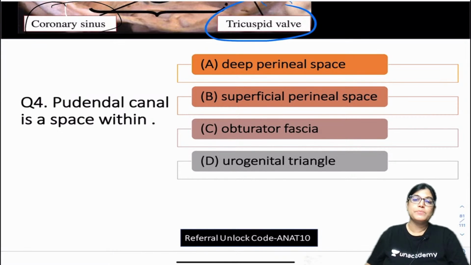Pudendal canal is a space lying in A, deep perineal space, B, superficial perineal space, C, obturator fascia, D, urogenital triangle. So mark your answer, question number 4, all of you.